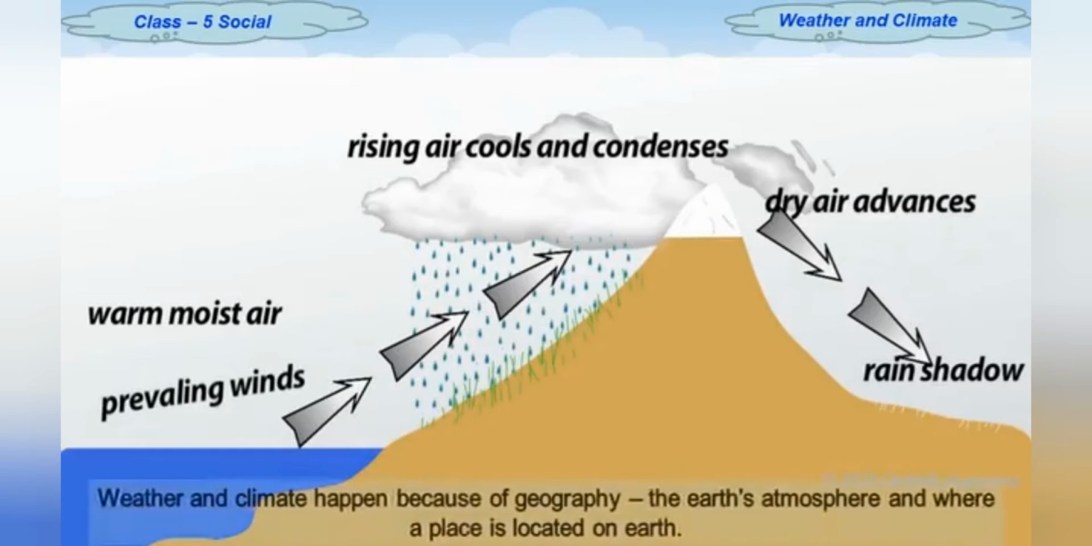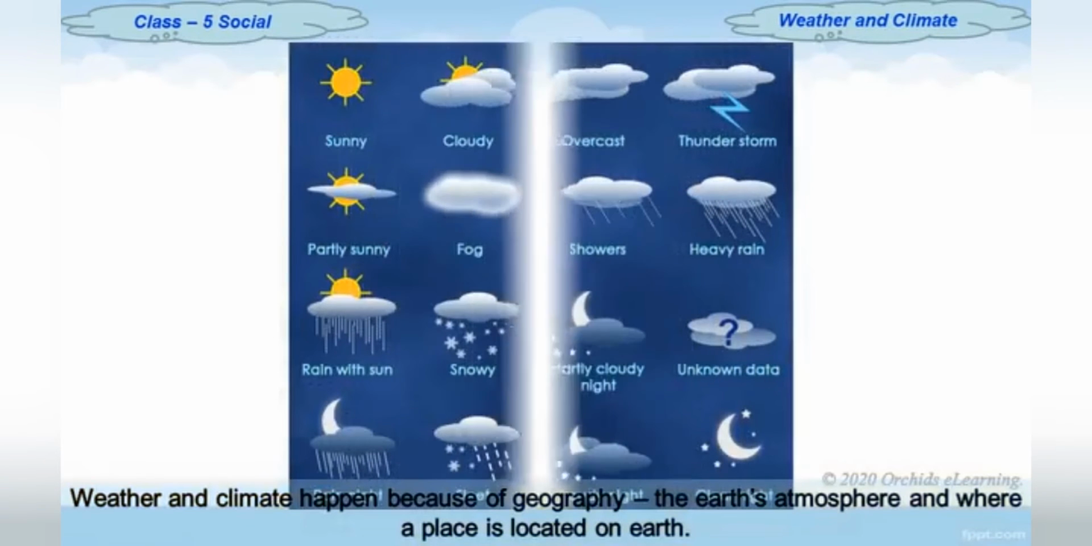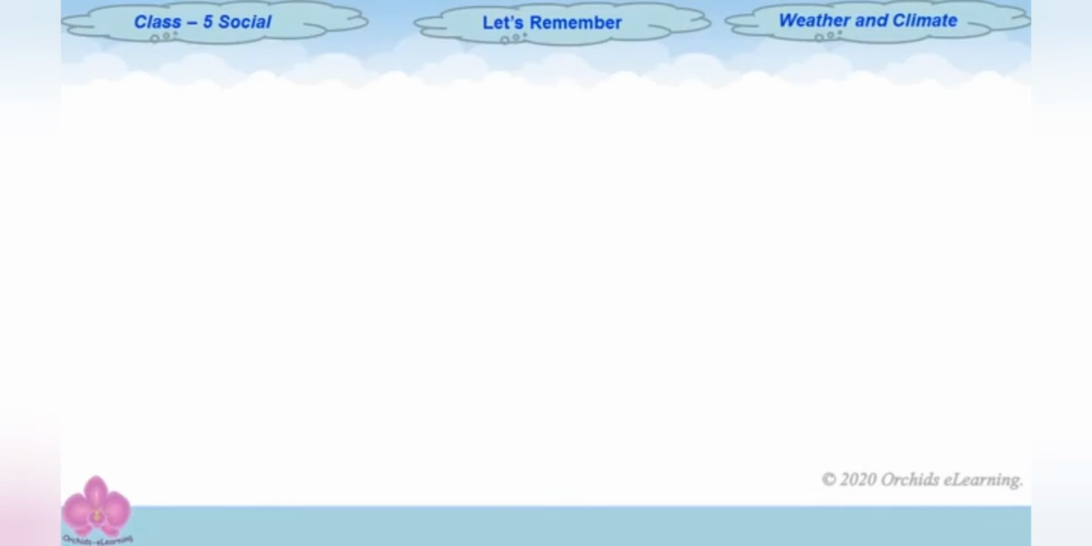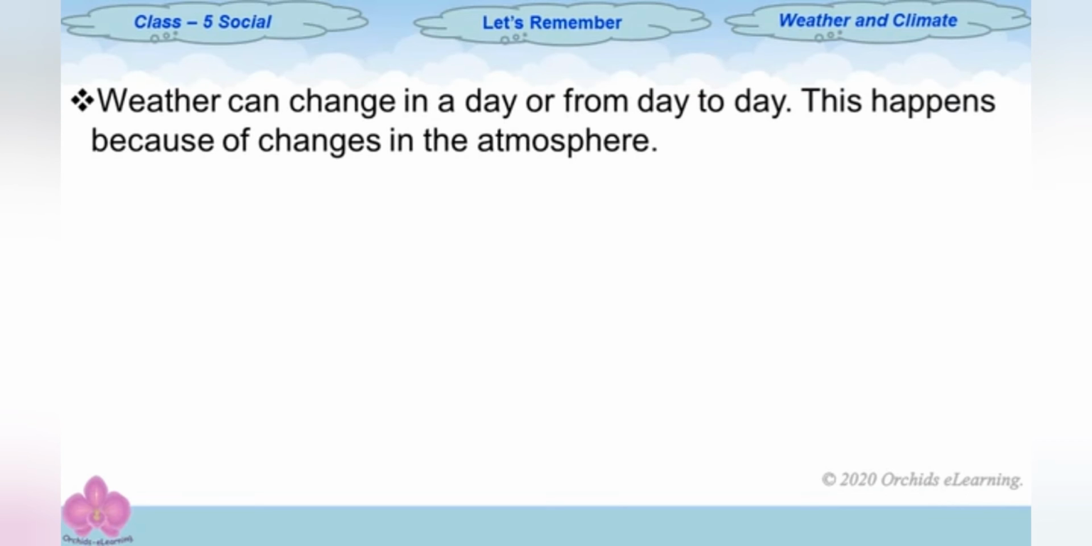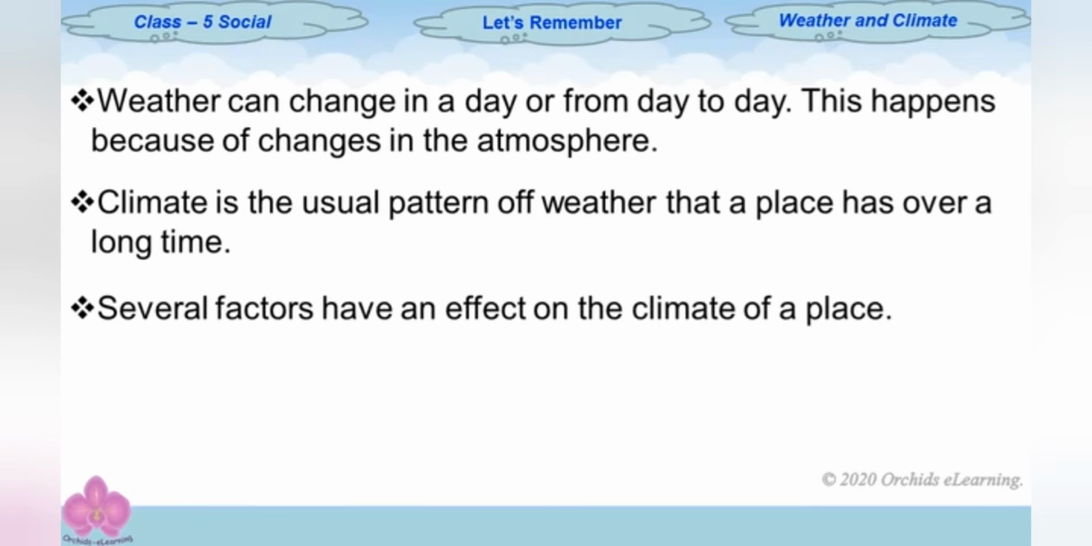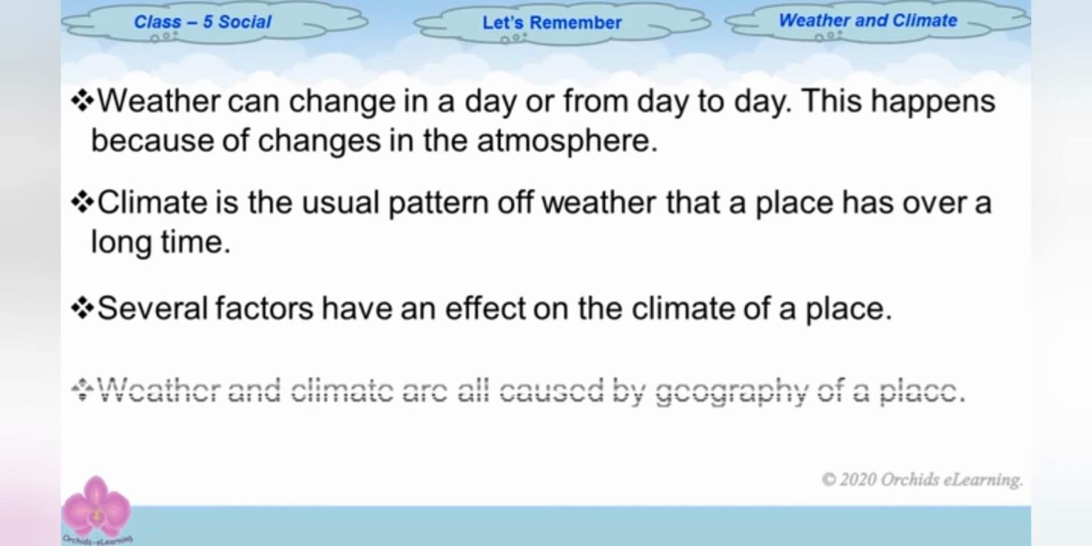Weather and climate happen because of geography, the Earth's atmosphere, and where a place is located on Earth. Let's remember, weather can change in a day or from day to day. This happens because of changes in the atmosphere. Climate is the usual pattern of weather that a place has over a long time. Several factors have an effect on the climate of a place. Weather and climate are all caused by the geography of a place.